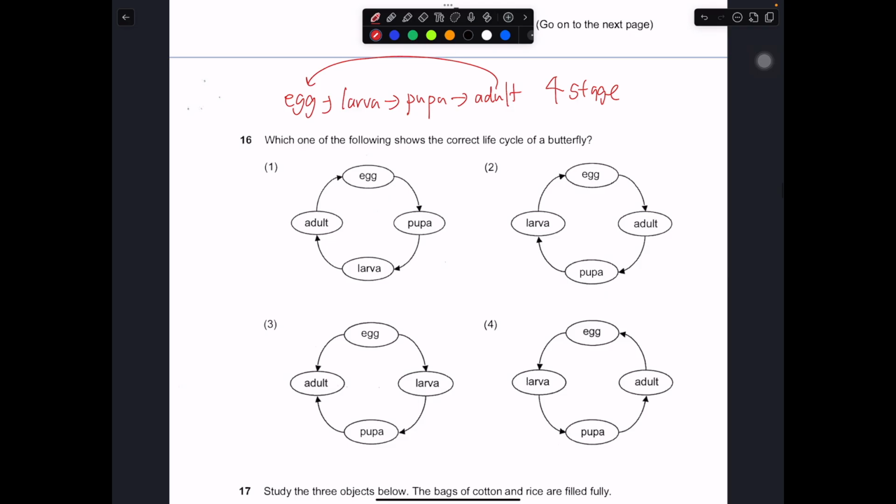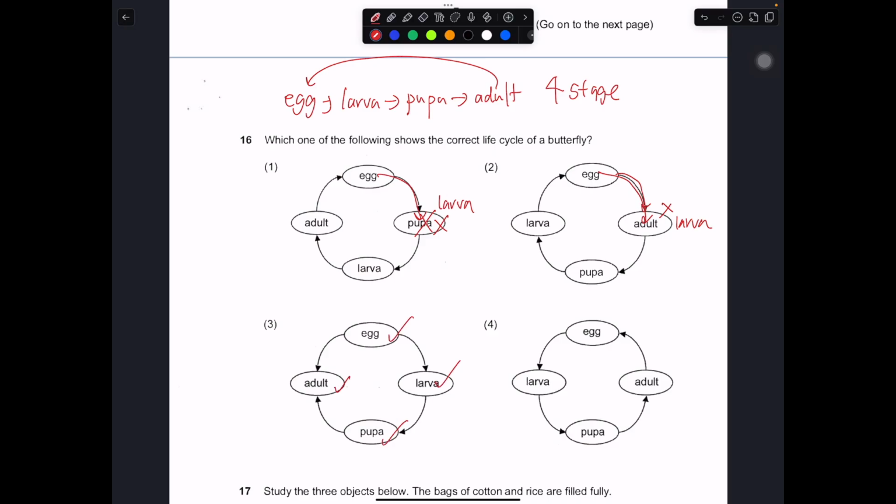So number 1, egg to pupa. Egg to pupa should be wrong. This should be larva. Okay, for this part, egg to adult is also wrong. This should be larva because of the direction of the arrow that is pointing. Okay, egg, larva, okay, can. Egg, larva, pupa, then adult.